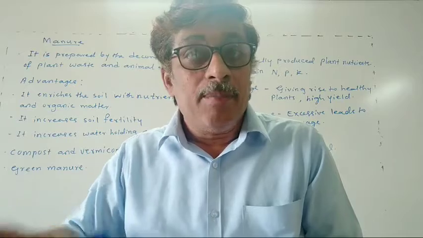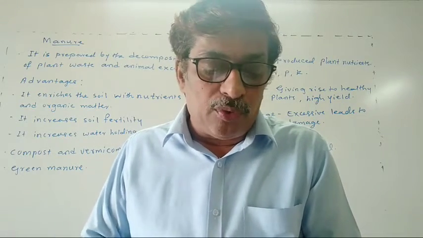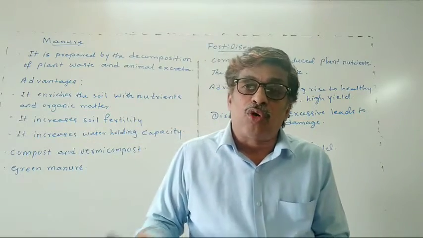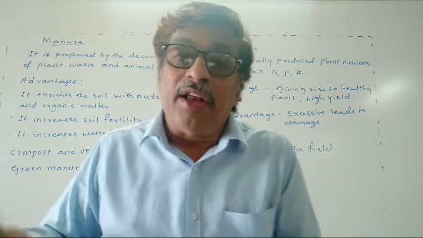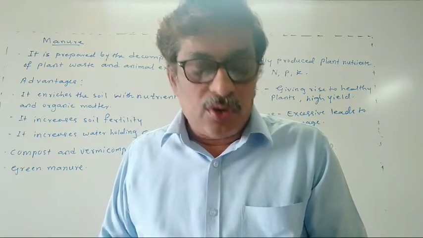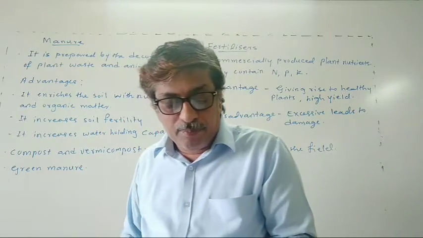In this way they will mix up. These green plants thus turn into green manure, which helps in enriching the soil in nitrogen and phosphorus. So this is about green manure.